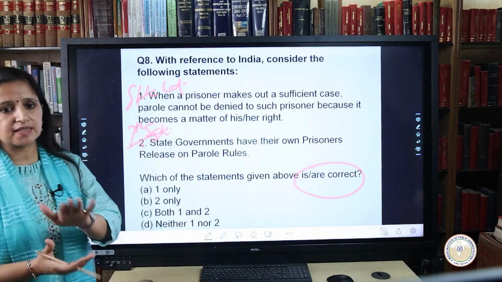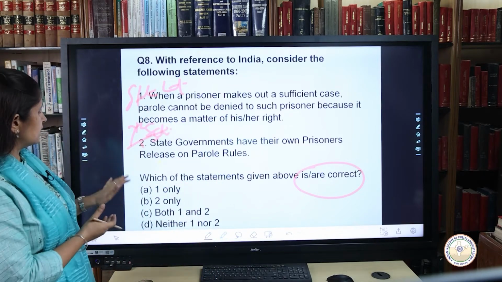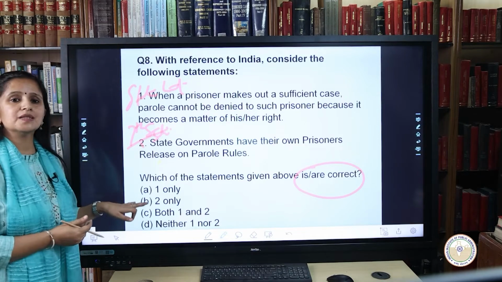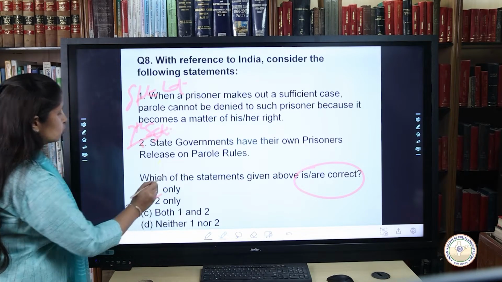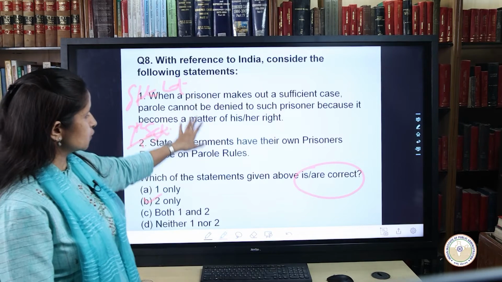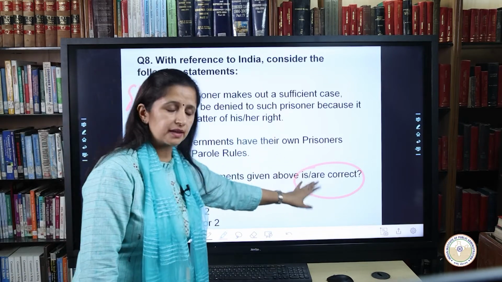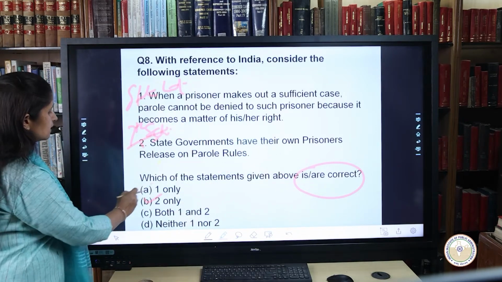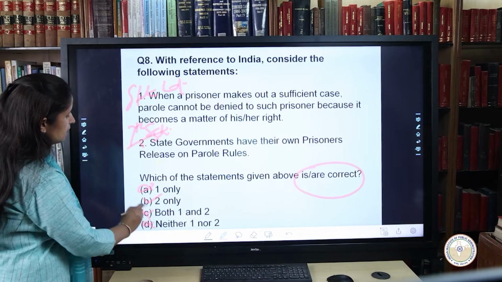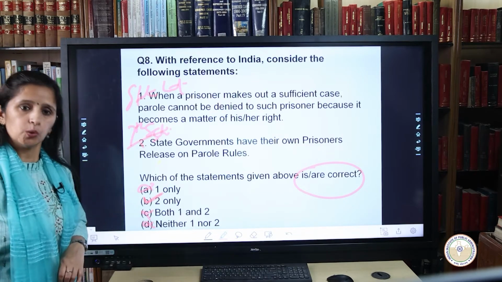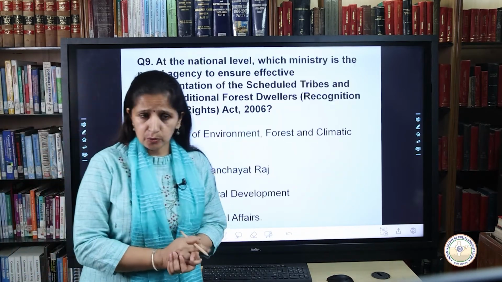So keeping these explanations in mind, it clearly tells the answer is B, that is 2 only, because we need to find out of the two statements which one is correct. So herein we rule out the other answers, that is A, C and D, and the correct answer is 2 only. Moving on to the next question.